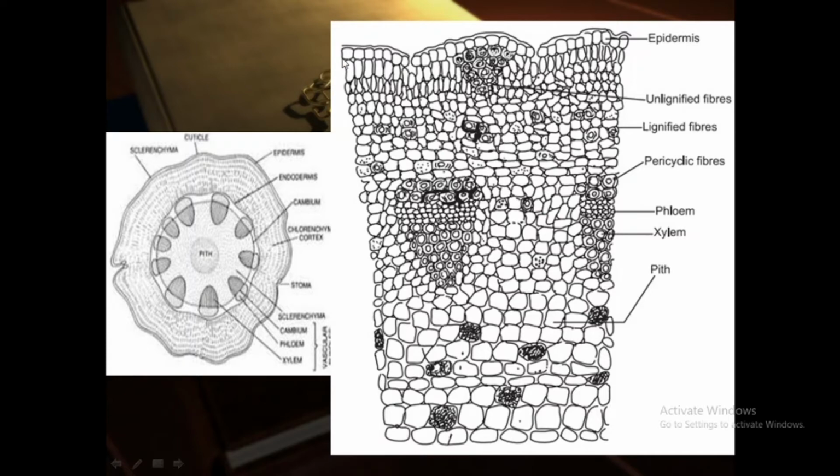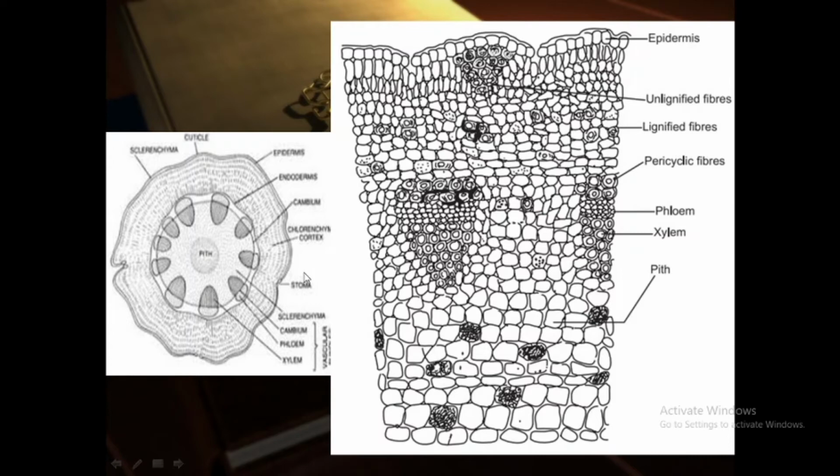This epidermis is a single layer containing quadrangular cells with thick and smooth cuticles. Most important thing, this epidermis is a single layer of quadrangular cells with thick as well as smooth cuticles.